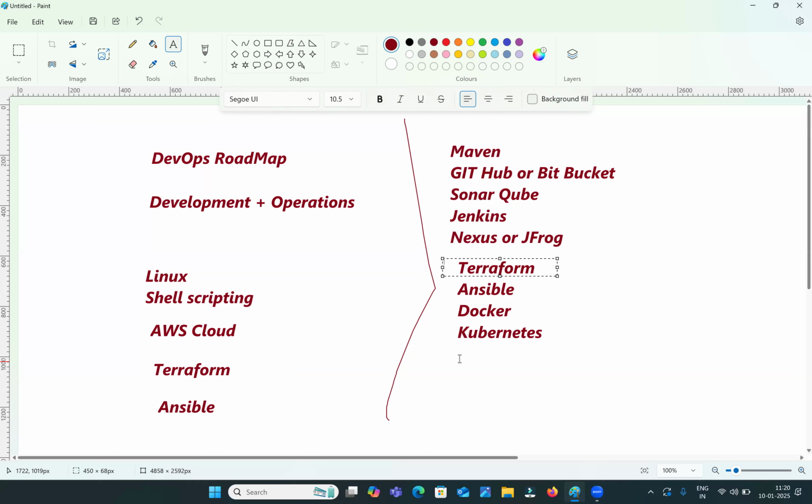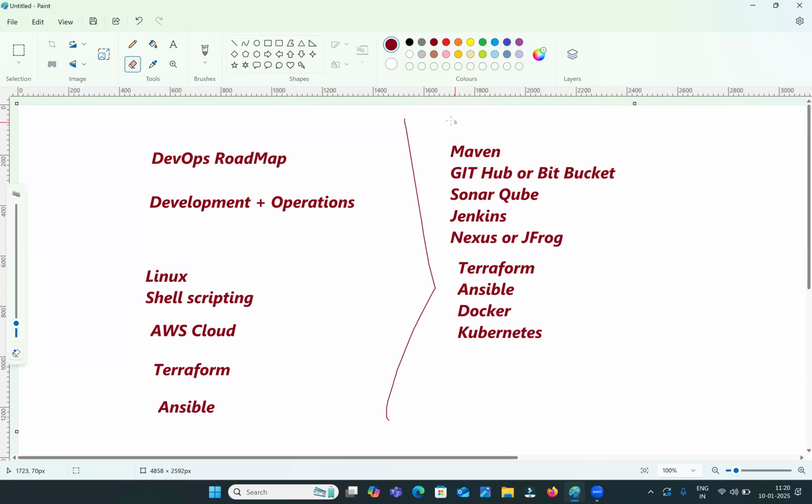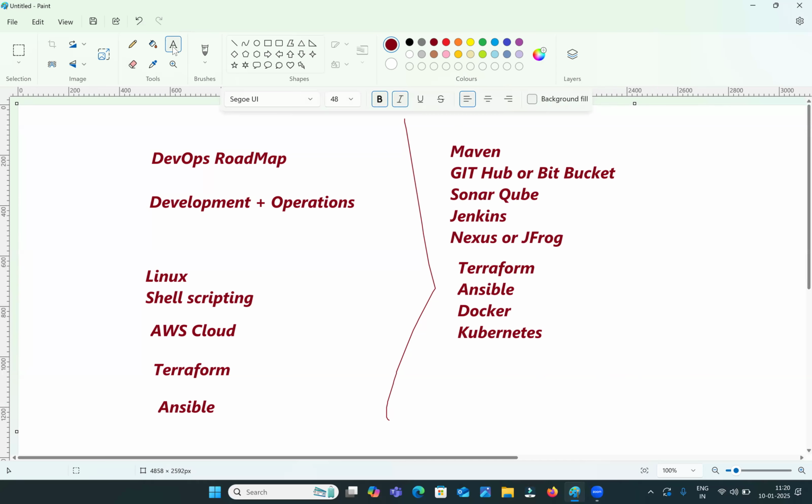After Kubernetes we should know some monitoring tools also. What monitoring tools? We should know Prometheus, Grafana, and ELK or Splunk.